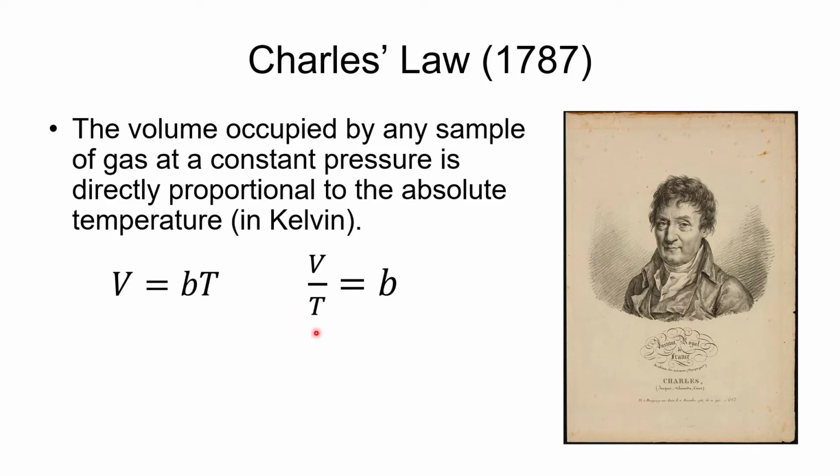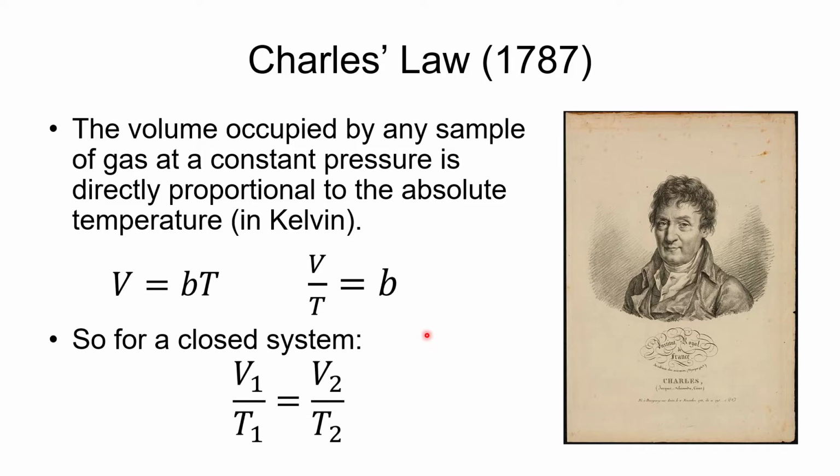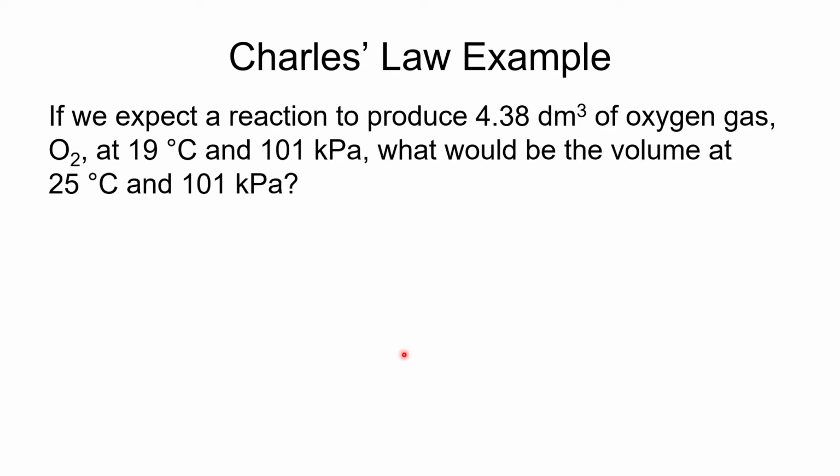Another thing that we can say about this is that if we have a closed system, we could have volume over the temperature equals a constant, and then some other volume over a different temperature would equal the same constant as long as it was at constant pressure. So we would get this formulation, which would be V1 over T1 equals V2 over T2. And that is Charles' law. All right, so let me show you an example of Charles' law.